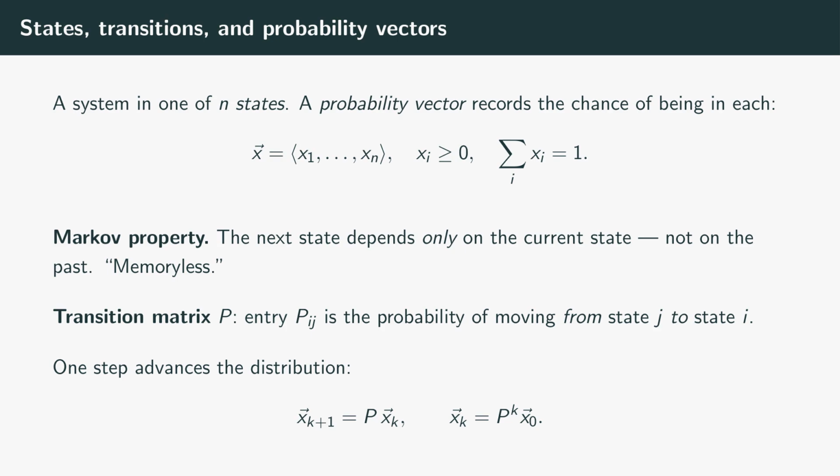All the dynamics live in a transition matrix, which we call P. The entry in row i, column j, is the probability of moving from state j to state i. With that convention, advancing one step is just one matrix multiplication. The new distribution is P times the old one. And advancing k steps means applying P k times, which is P to the k times the starting distribution. So the future of the chain is entirely a story about powers of a matrix, exactly what diagonalization was built to handle.